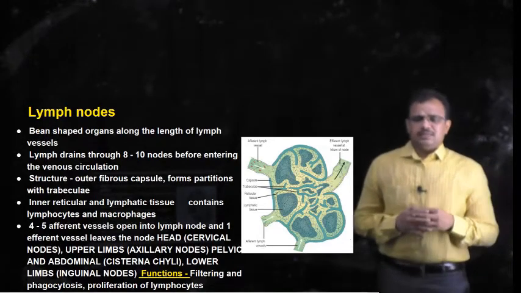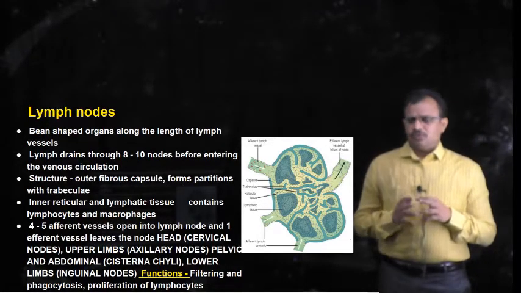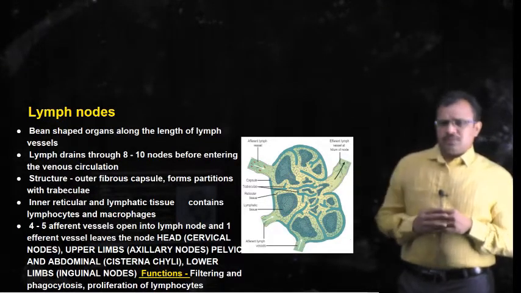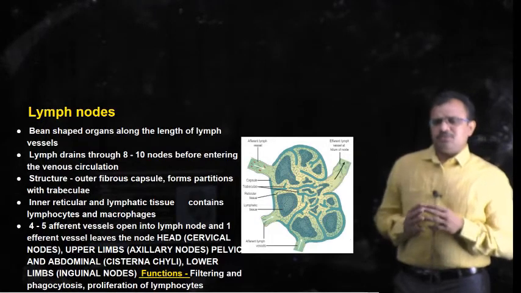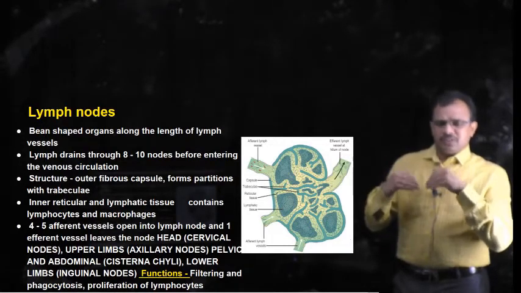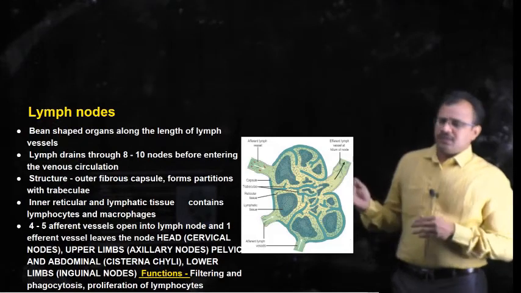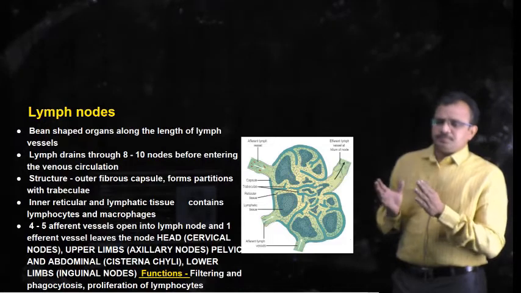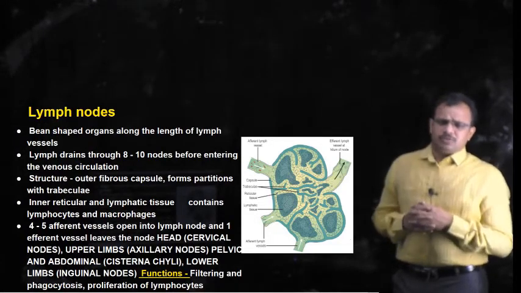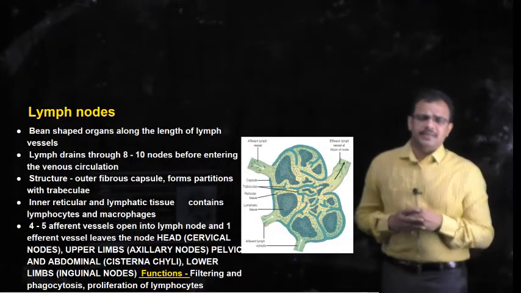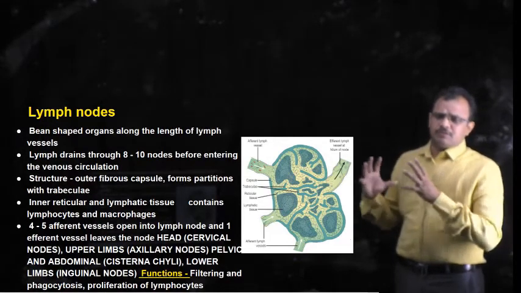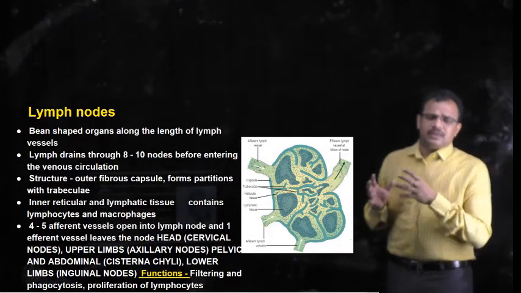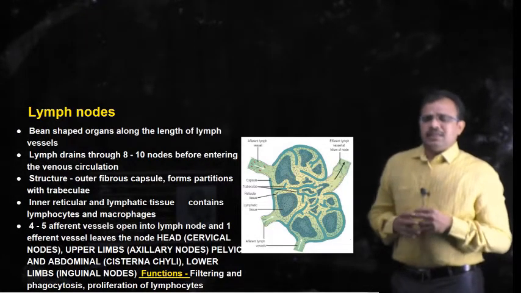When coming to the structure of the lymph node, you can see in the diagram that it consists of an outer fibrous capsule, and this outer fibrous capsule folds inwards to form partitions within the lymph node. These partitions are called trabeculae.